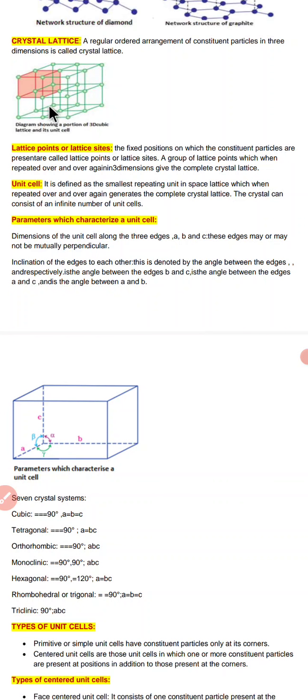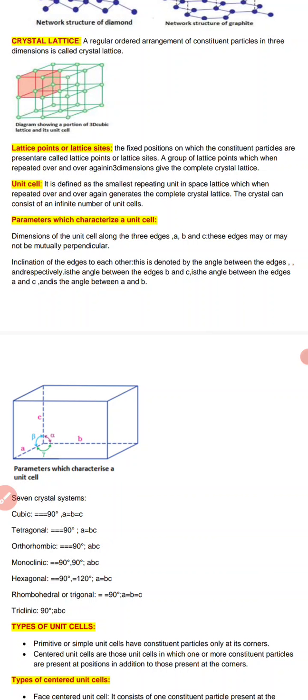As you can see in this adjoining diagram, here we have a pink portion. That pink portion shows a unit cell, and these unit cells arrange one after the other and we get a regular crystal lattice. Now these lattice points or lattice sites are there.